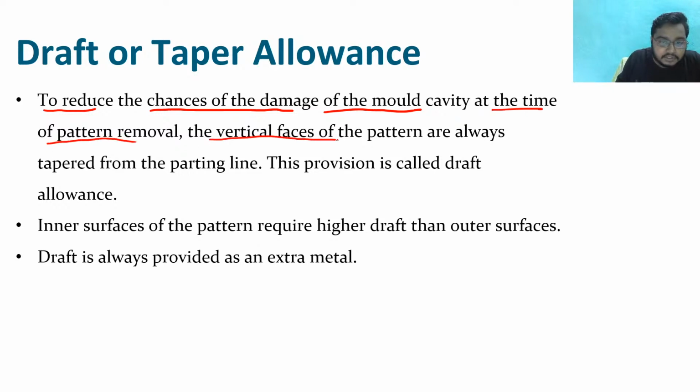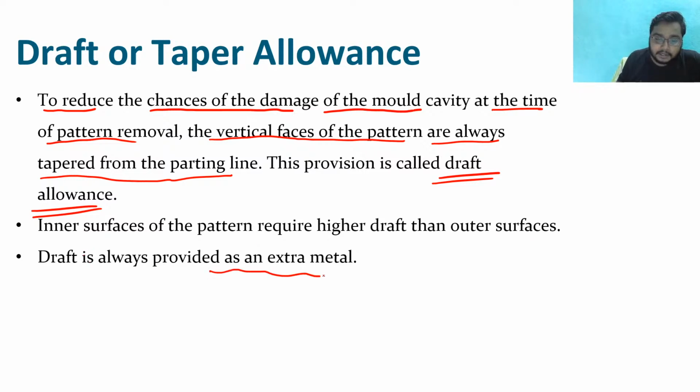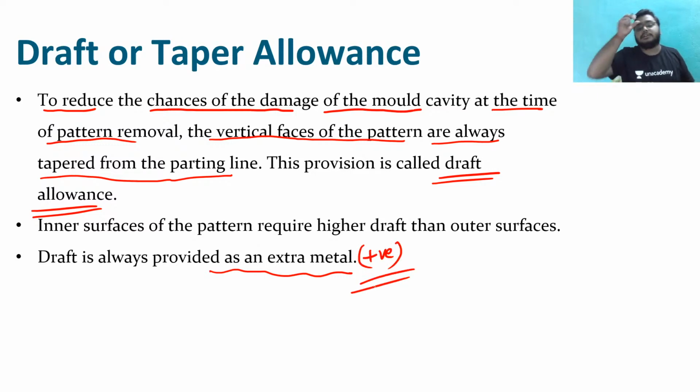The vertical faces of the pattern are always tapered from the parting line. This provision is called draft allowance. Now see, the inner surface of the pattern requires higher draft than the outer surfaces. Draft is always provided as extra metal, extra material, and hence it is a positive allowance, right? We have to add it, so it is a case of positive allowance. Clear? Is everyone understanding?